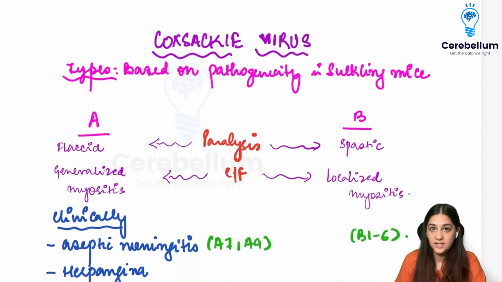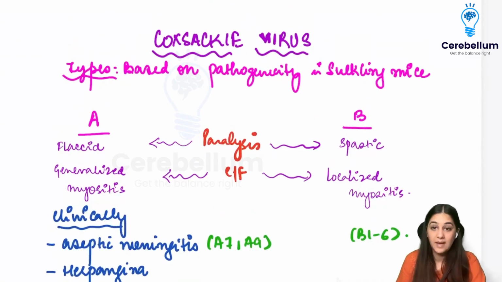Moving on to the Coxsackie virus, which is also part of your paramyxoviruses. So Coxsackie virus is divided into A and B types based upon the pathogenicity in suckling mice.